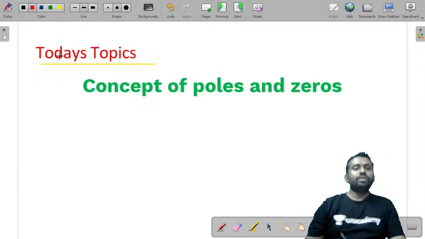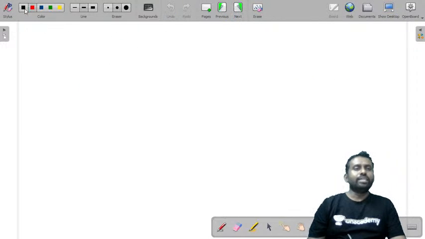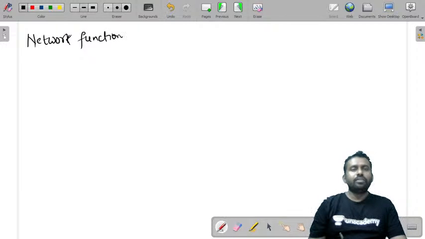So the topic for today is the concept of poles and zeros in network functions. Let us see what it is about exactly. We have seen network functions, so let us quickly review that first so that you will understand.